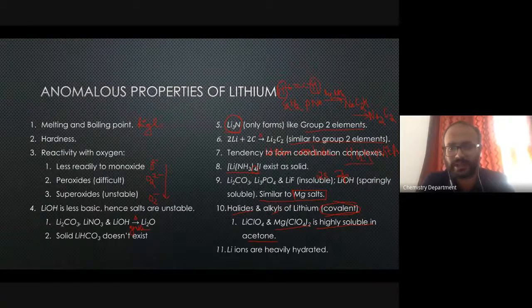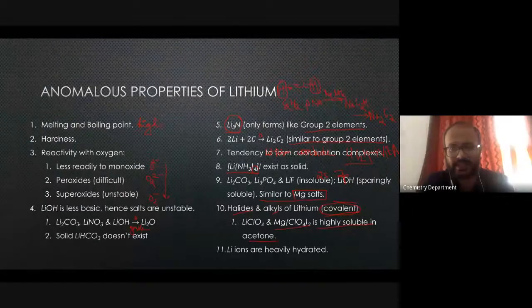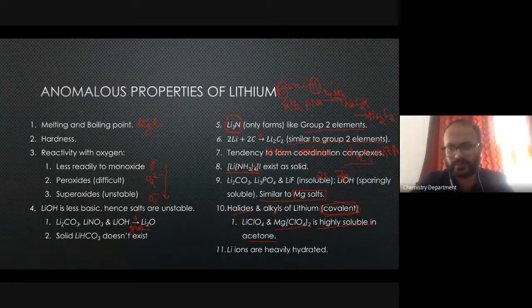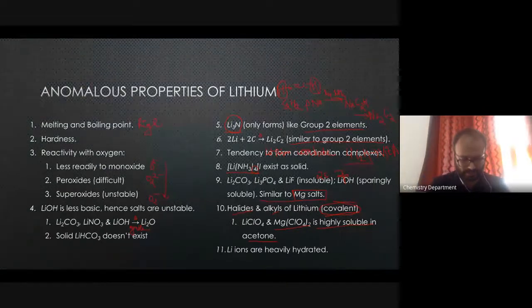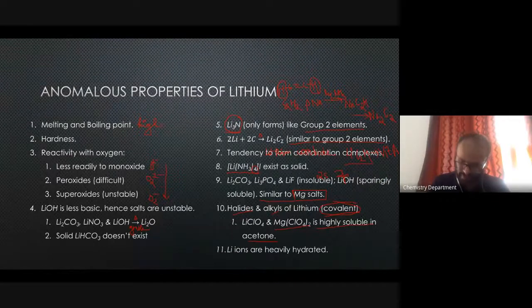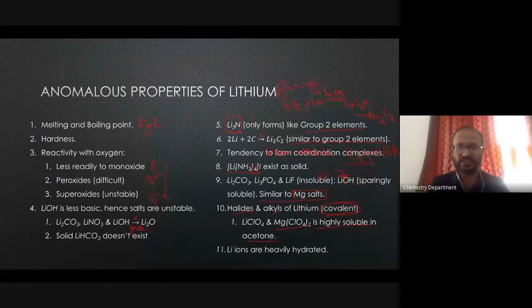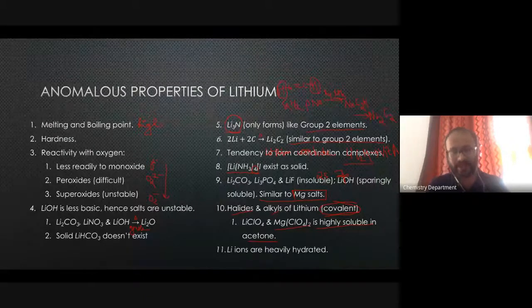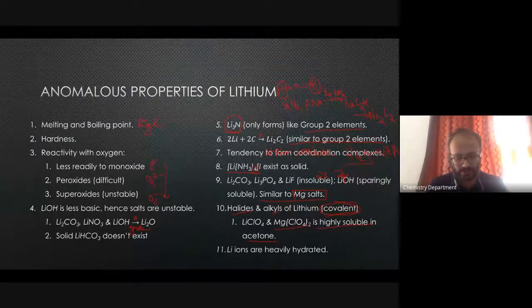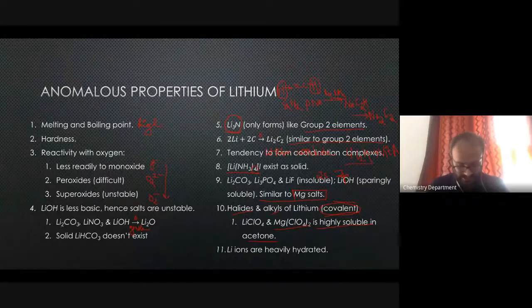Anything you would like to ask me before we wind up the session? This particular page, if you remember, is from the 5th edition that I have. It depends upon which edition you have. So I'll tell you the chapter. The chapter is Group 1, the alkali metals. Towards the end of it you will find differences between lithium and other group elements. In my book, this page number is 309. Okay, 309.